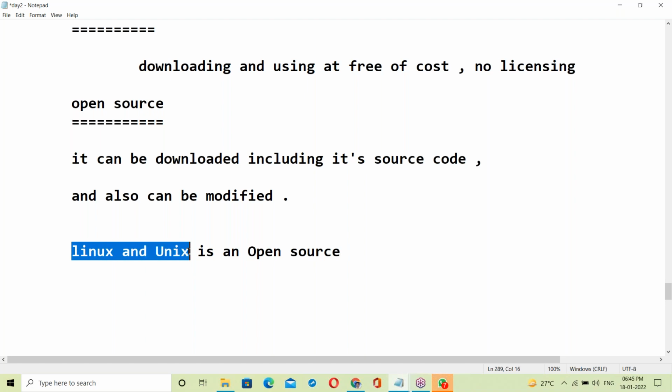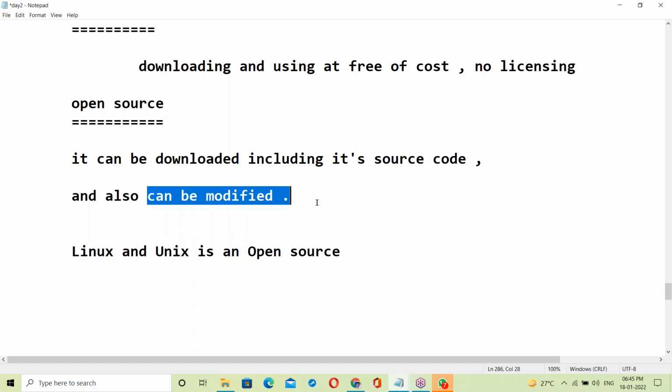All these C programs, the backend source code, you can download and rebuild in your own ways. It can be modified. You can modify the existing code and rebuild it your own way. That is open source.